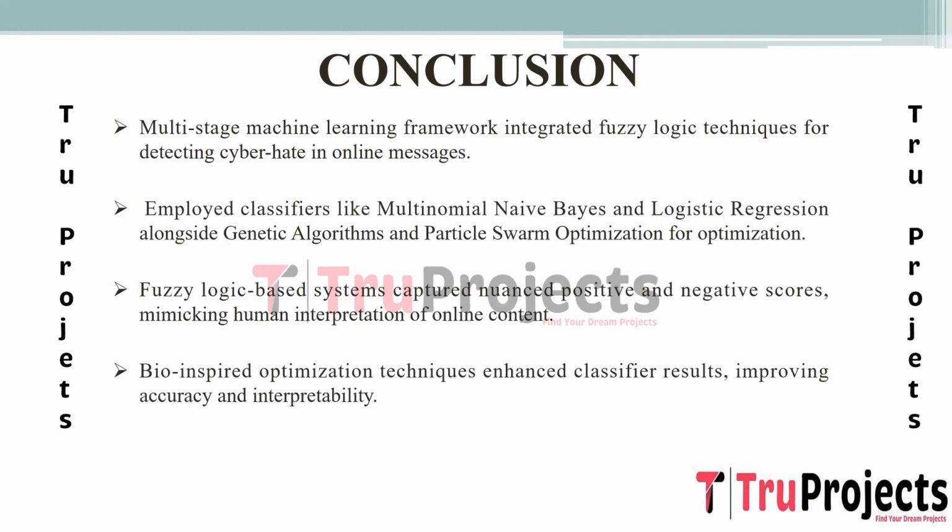The utilization of bio-inspired optimization techniques like genetic algorithms and particle swarm optimization aim to enhance the performance of the classifiers. These techniques optimize the classifier's parameters or structures, thereby improving their accuracy in detecting cyber hate content and making their outcomes more interpretable.